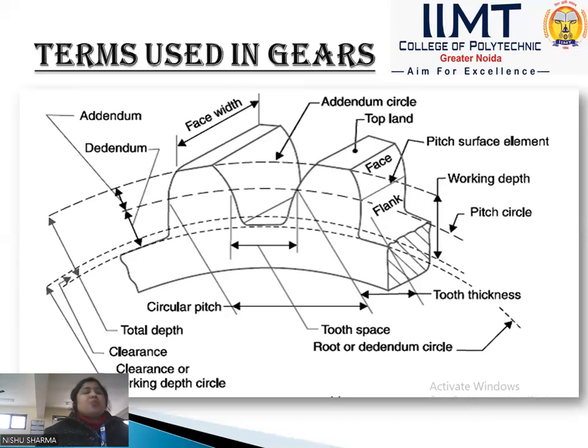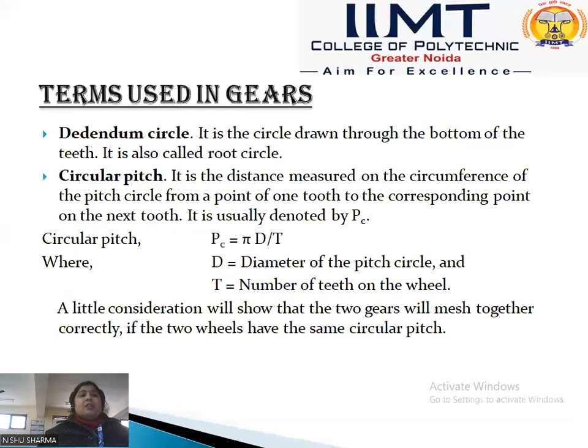And we also have a formula. Root circle diameter, we can say dedendum circle diameter, is equal to the pitch circle diameter times cos phi, where phi is the pressure angle, which we have also discussed.